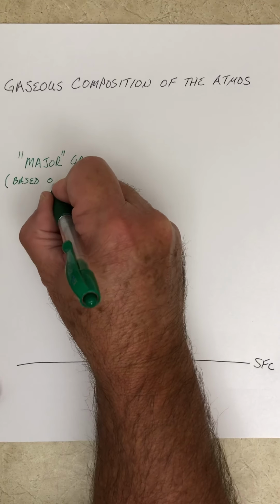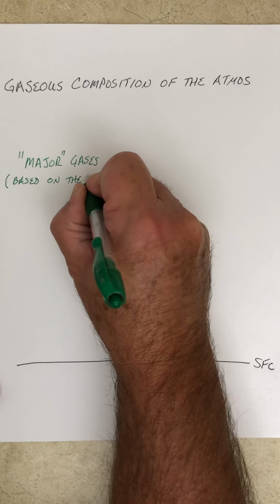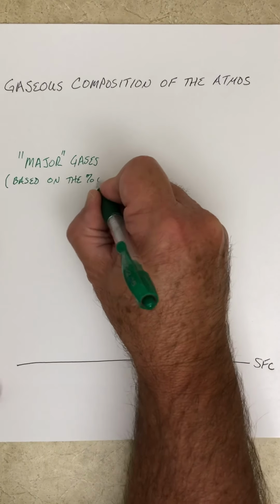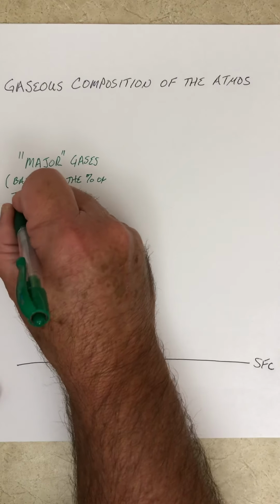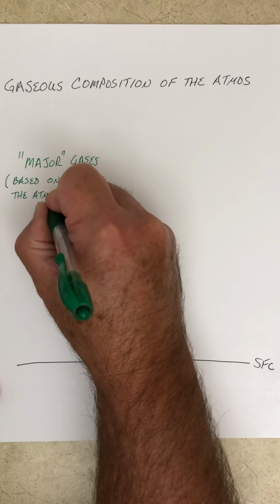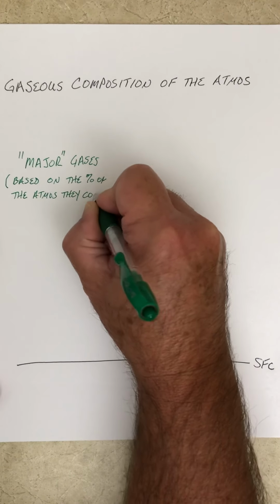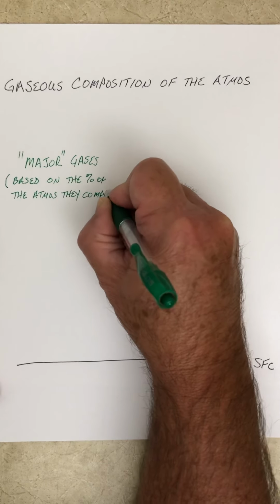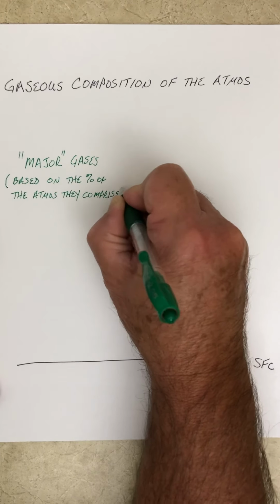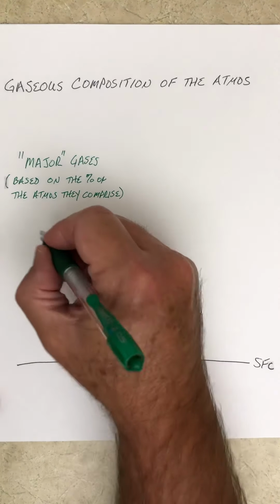So major gases are major based on the percentage of the atmosphere they comprise. And there are three gases that we consider major gases in the atmosphere.